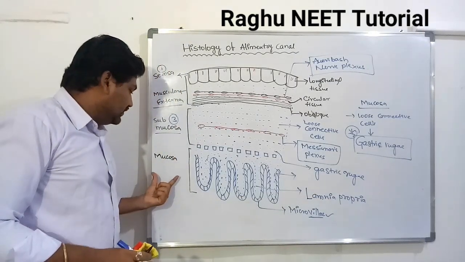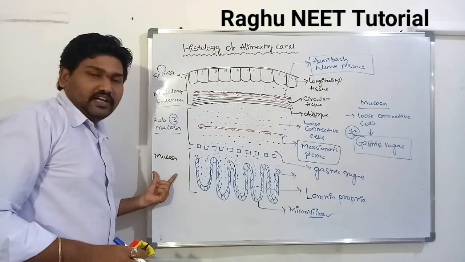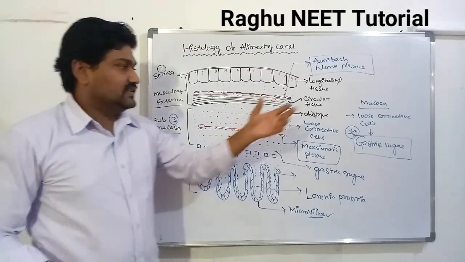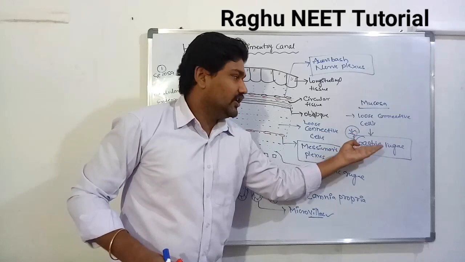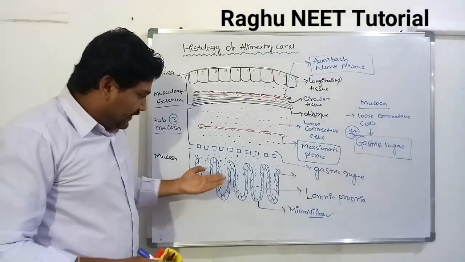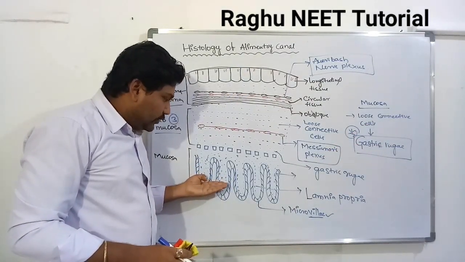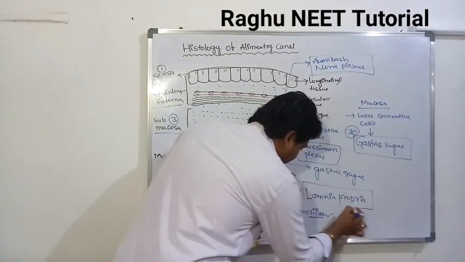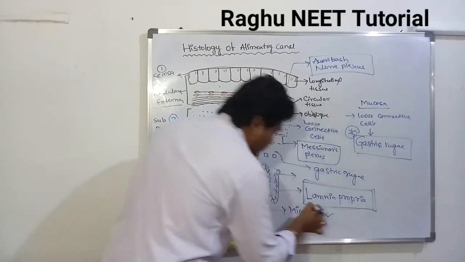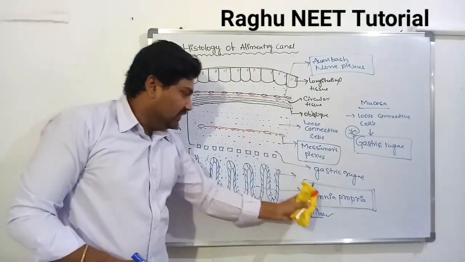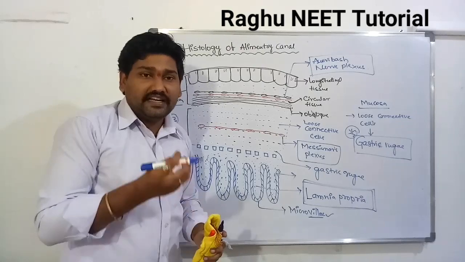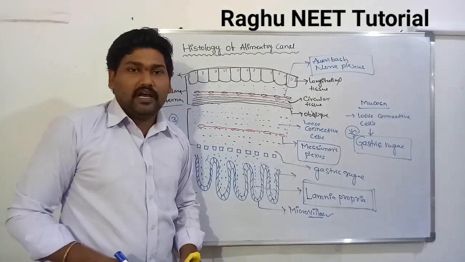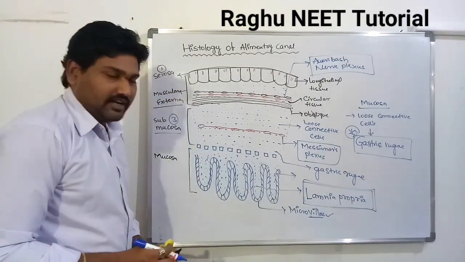Next, the fourth layer, or innermost layer of the alimentary canal, is known as the mucosa. The mucosa consists of loose connective cells. The loose connective cells above are called the gastric rugae. The loose connective cells below are called the lamina propria. Very, very important. What is the lamina propria? In the mucosa region, the loose connective cells near the microvilli are known as the lamina propria.